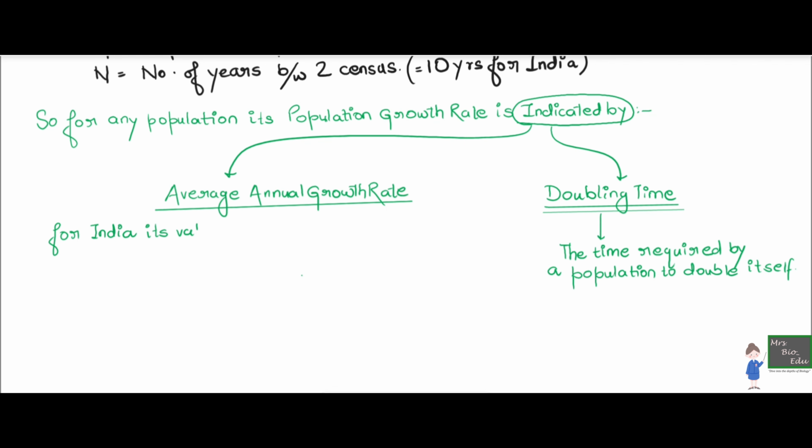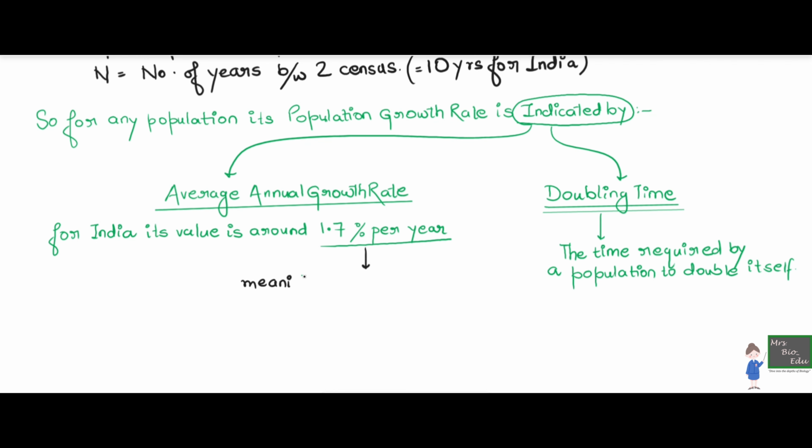So let's take a look at it in terms of numbers, because percentage does not give us very good clarity about what I'm talking about here. So let's say it is about 1.7%. Let's calculate how many individuals that is. When I say that the population of India is 1.44 billion, what does this mean? How many individuals?